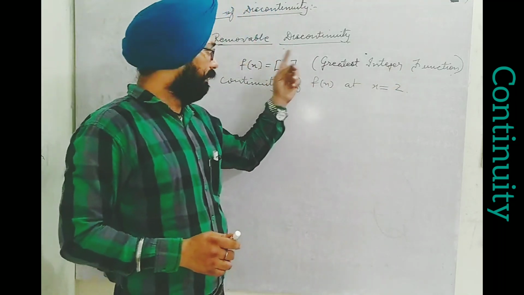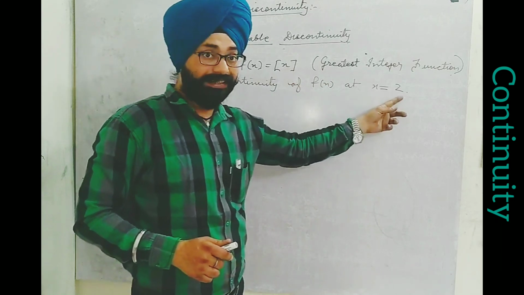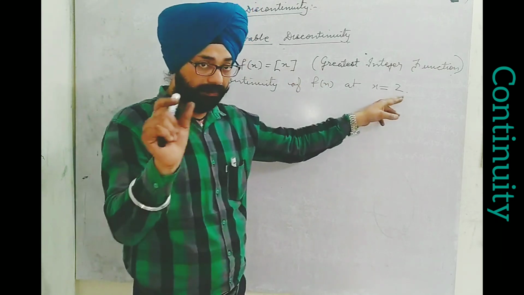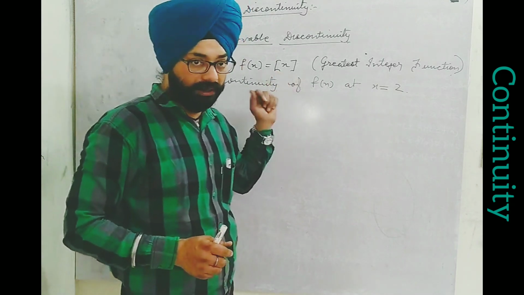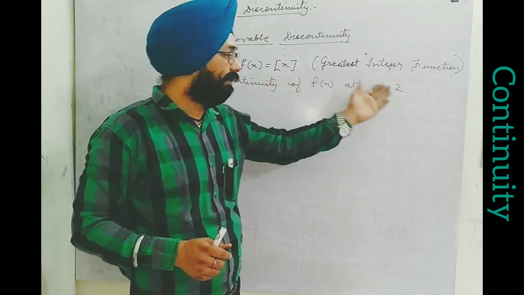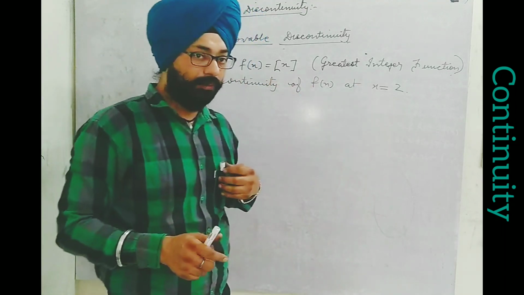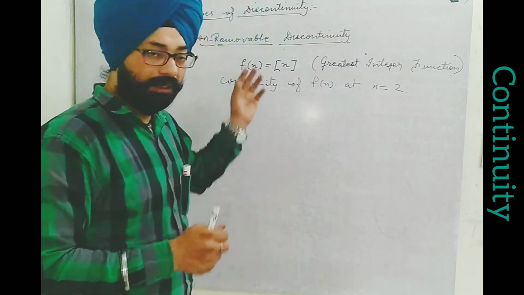We know that for the greatest integer function, when we take its limit at an integral point, whenever x is equal to some integer, in that case LHS, RHS are not equal. So directly we can say this function cannot be continuous at x equal to 2, but that is to be shown by definition. How? But before that, a briefing on the greatest integer function.